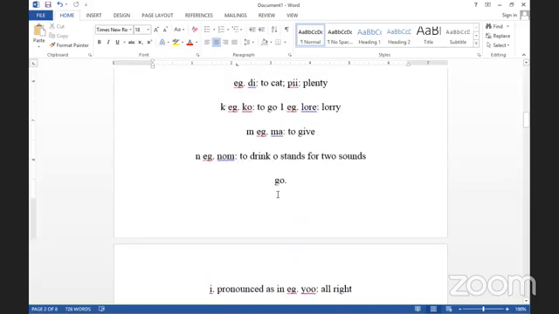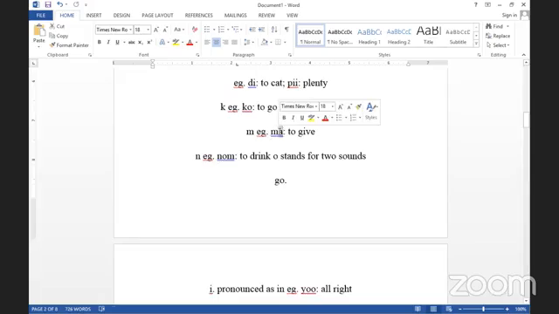And then we come to M. M is pronounced as in "ma", as in ma.